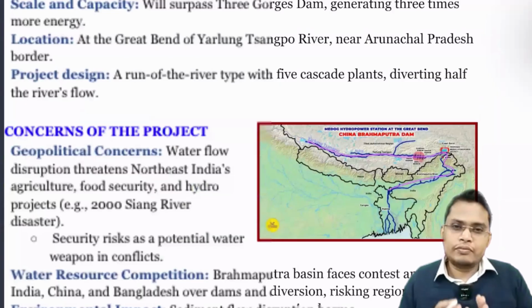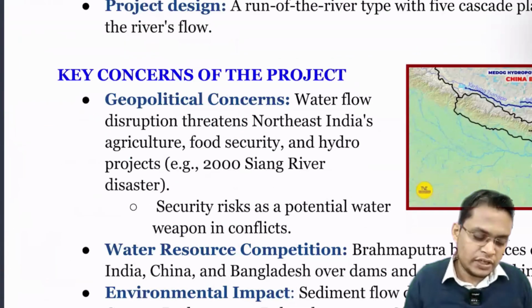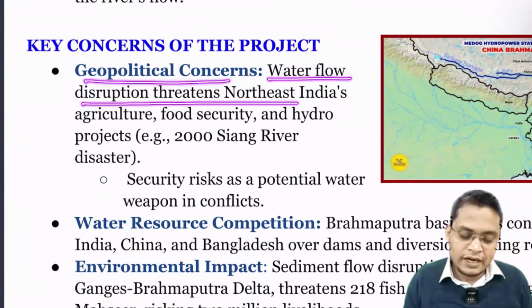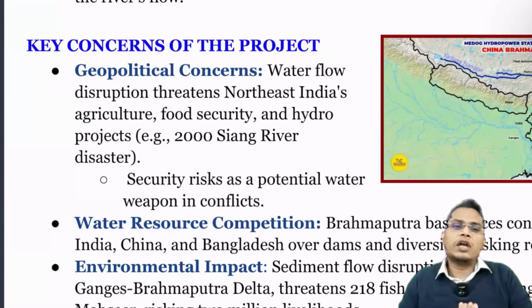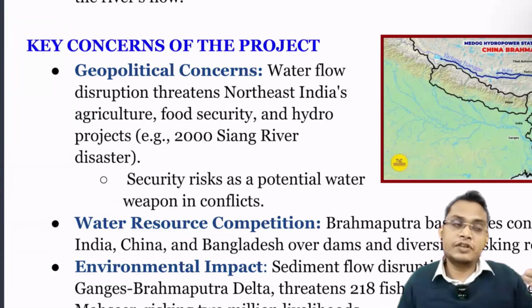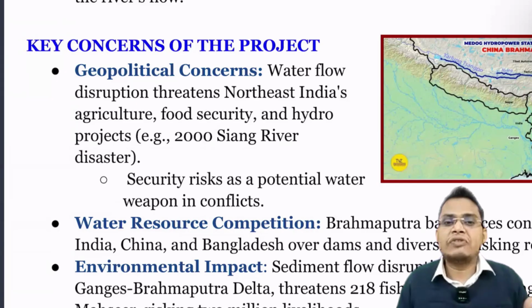So if this project is constructed, what kind of concern is it creating? Key concern of the project: geopolitical concern. Water flow disruption threatens northeast agriculture, food security, and hydro projects. If you analyze the northeastern states, they are water-rich states because a lot of water is received from the Brahmaputra river. If China is constructing a dam and obstructing the flow of water, that can create a security concern also.